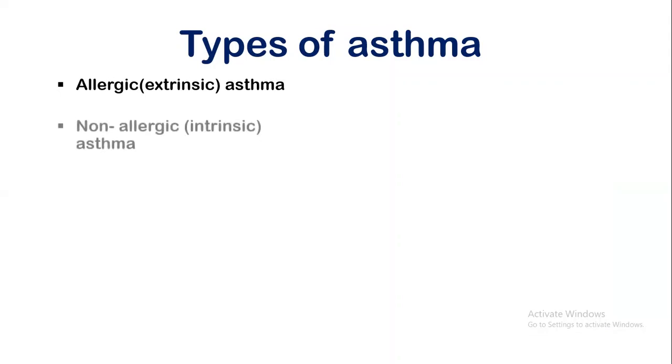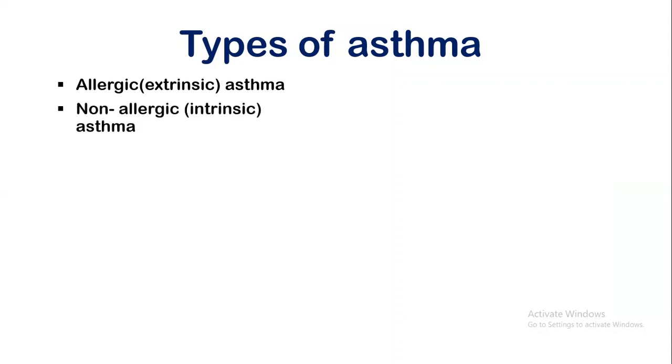Now, let's see the types of asthma. The first one is extrinsic asthma, or allergic asthma. This kind of asthma is triggered by allergens like pollen, dust, or pet dander. The second one is intrinsic asthma, or non-allergic asthma. It is triggered by factors like infections, stress, or exercise.